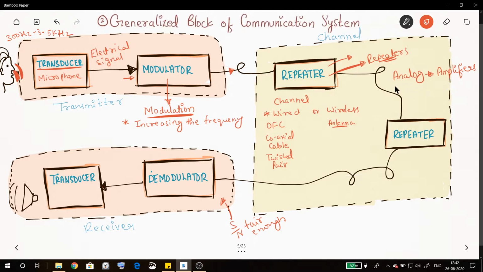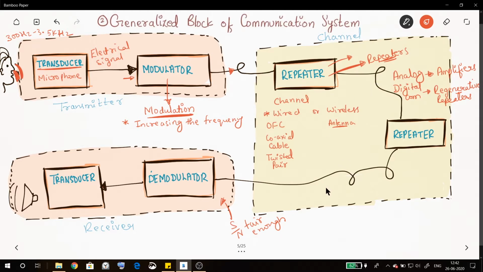In case of digital communication, these repeaters will be called regenerative repeaters, which we will see when we are studying digital communication, right?